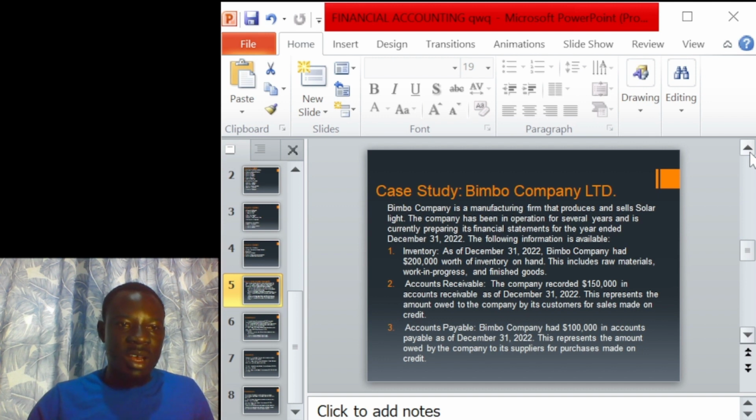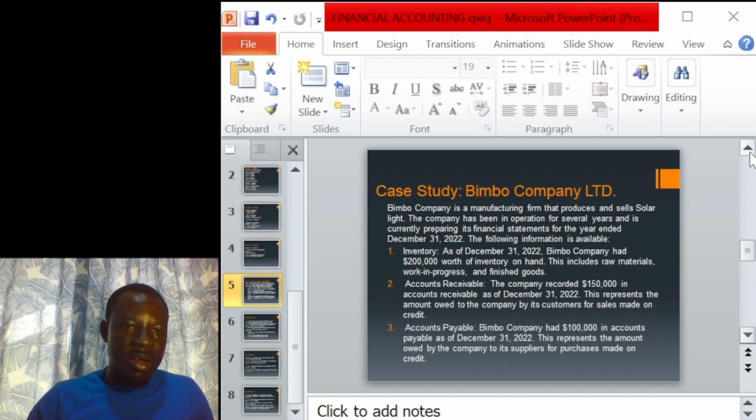Let's identify another current asset. On the question, we can see account receivable, that is debtors. It means that during that financial year, we have the opportunity to collect our money from our debtors. Debtors have bought the goods and the goods have already been converted to cash, despite the fact that the cash has not yet been paid to the company. So account receivable is also a current asset. So we have two current assets here, inventory and account receivable.